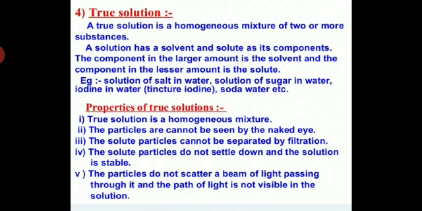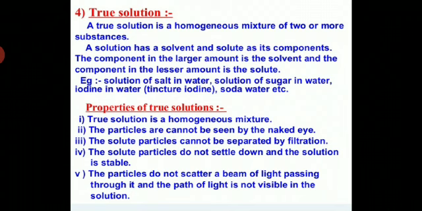A larger amount is the solvent and a lesser amount is the solute. A solution of salt in water, sugar in water and iodine in water are examples of a true solution. What is a mixture of iodine in water? Tincture of iodine. Tincture of iodine is a mixture of iodine in water.